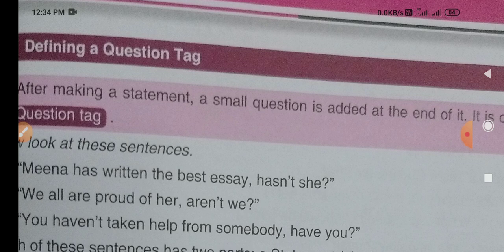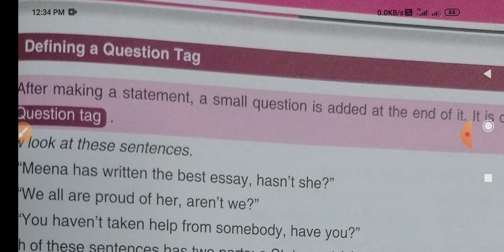Like that way, we can add one extra question to the statement that we speak. The statement will be spoken first, and later on, one small question is added towards the end of that statement. And that type of added question is called a tag question or an added question.